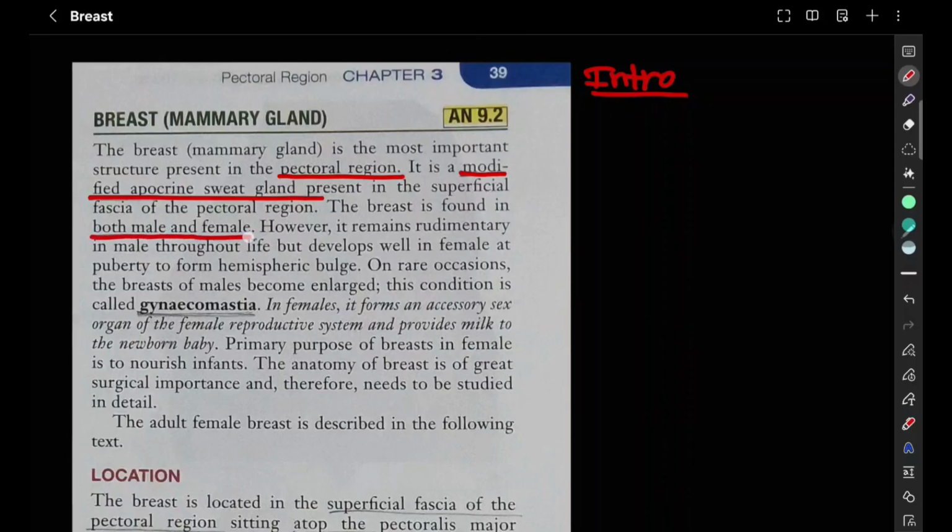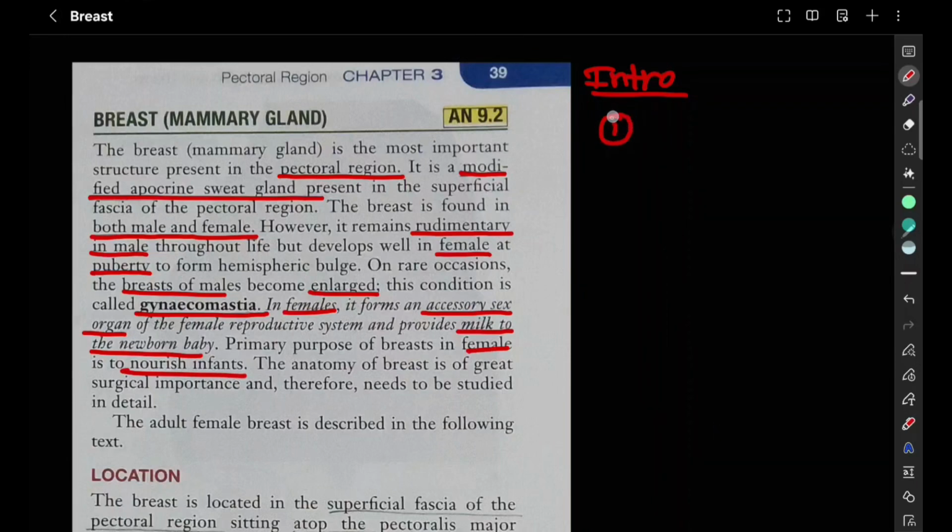And we all know it is present in both male and female. However, it is going to be rudimentary in male throughout their life, whereas in female, during puberty, it is going to develop. In rare occasions, the breast of a male is going to become enlarged, and this condition is called gynecomastia. And in females, it forms an accessory sex organ of the reproductive system, and it provides milk to the newborn baby. The primary function of breast in female is to nourish the infant.